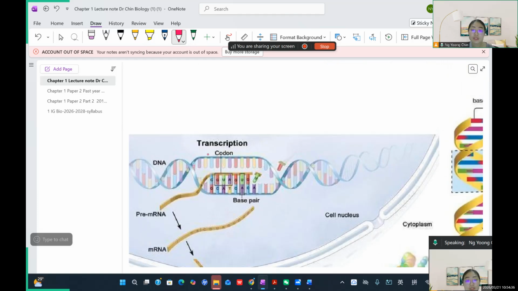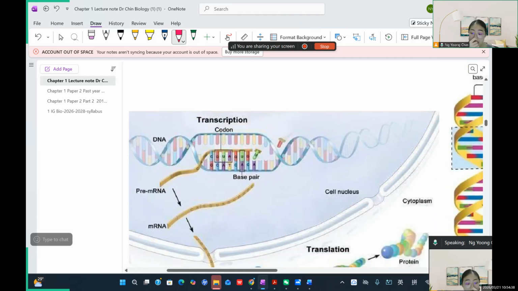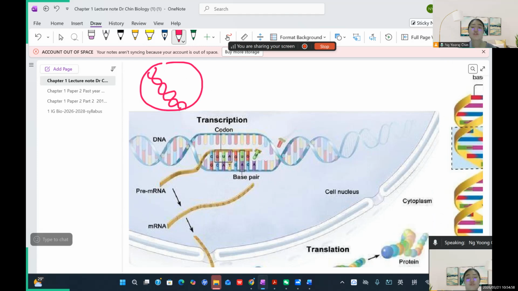And then just imagine DNA is located inside the nucleus. DNA is just like a library. DNA is just a very large and complex molecule, no ending one. Just imagine it this way. So you can see this is a DNA in the nucleus. So it's just like no ending, very large and very complex.